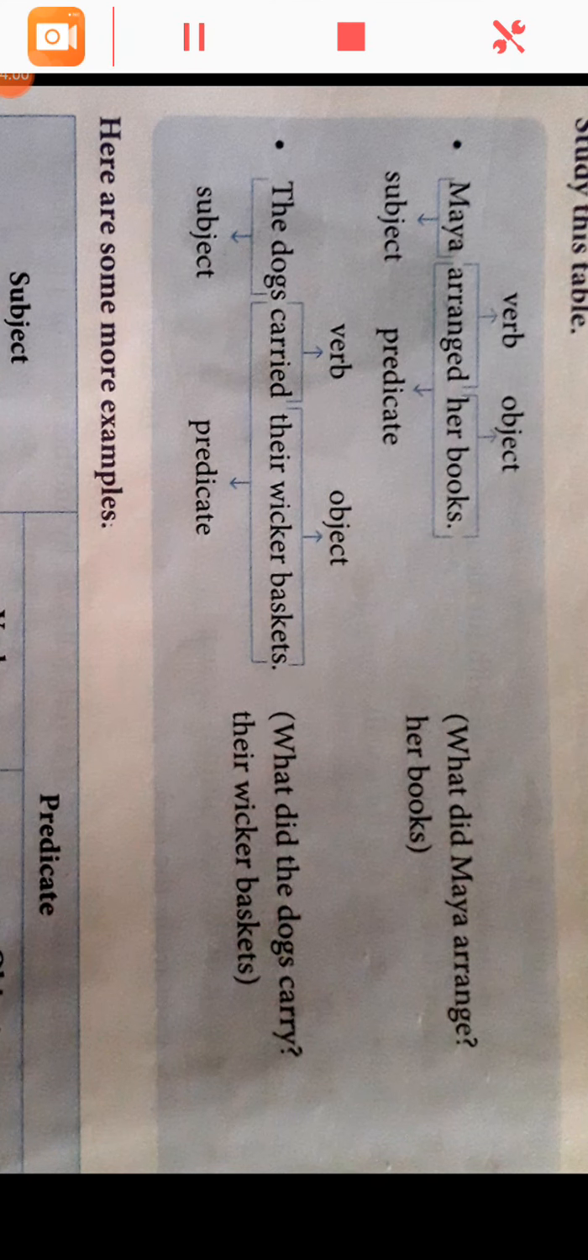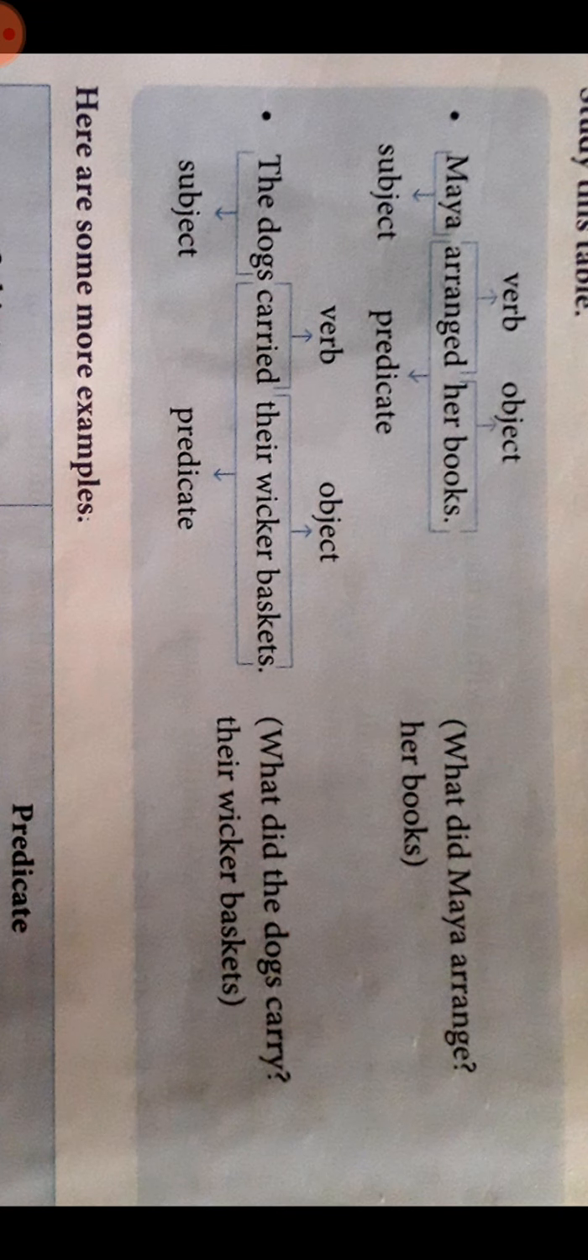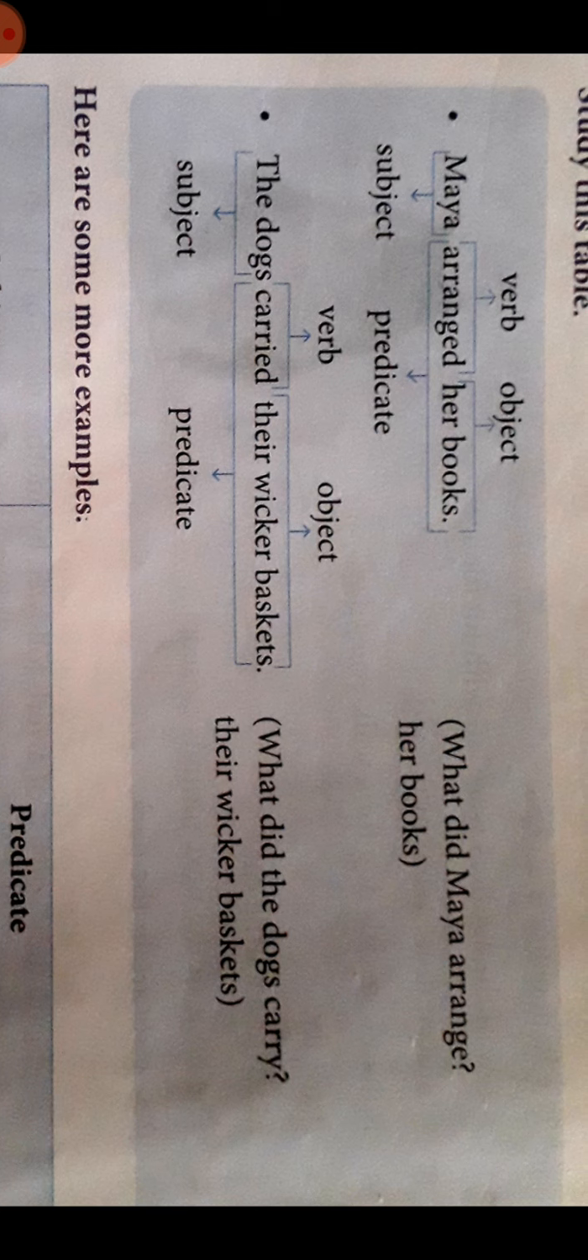So here again, just see, there are some more examples. Maya arranged her books. What did Maya arrange? Her books. Maya is your subject. Arranged is your verb. Her books is your object. And arranged her books is your predicate.